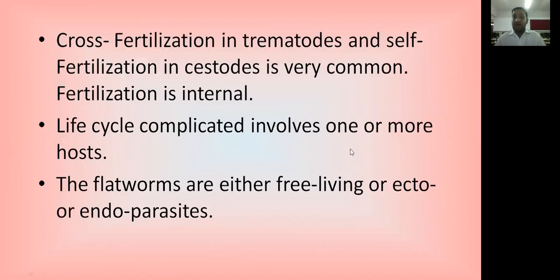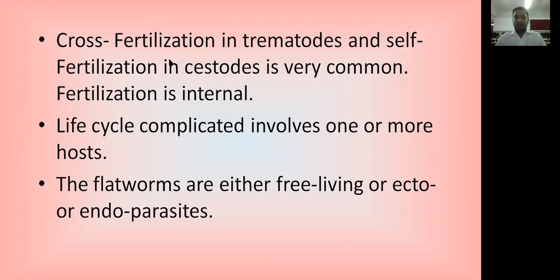Now, they are hermaphrodite. That means cross fertilization commonly occurs. Cross fertilization in trematodes and self fertilization in cestodes is very common. And cross fertilization is found in the tapeworm. We already discussed in semester 1 the type study of Platyhelminthes.